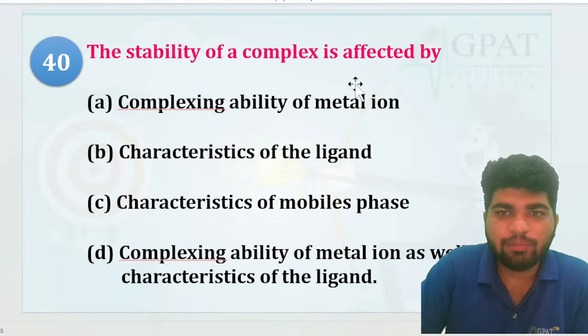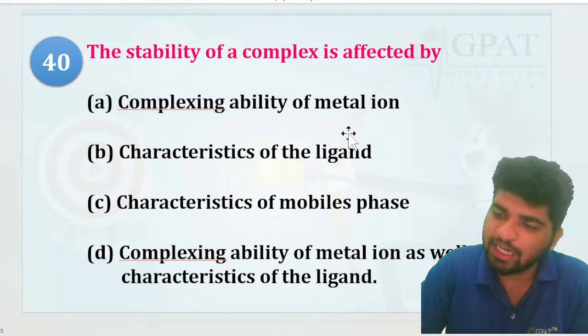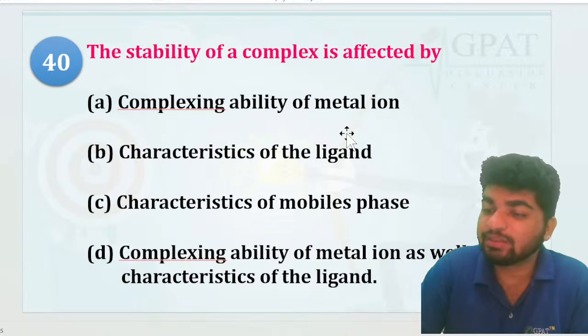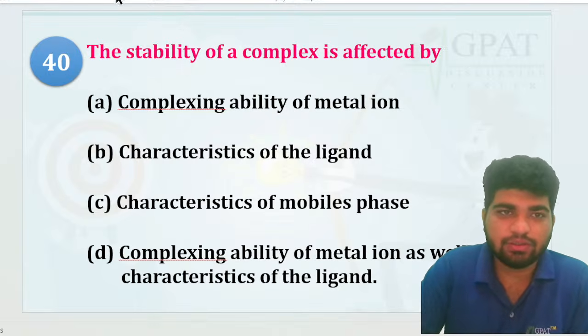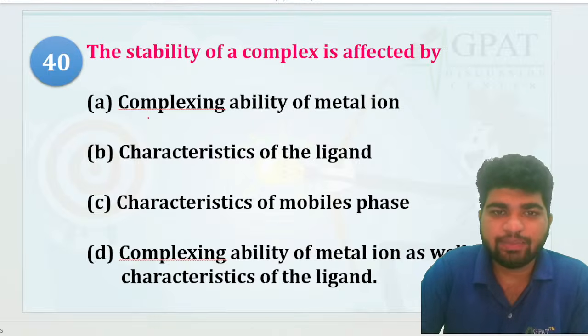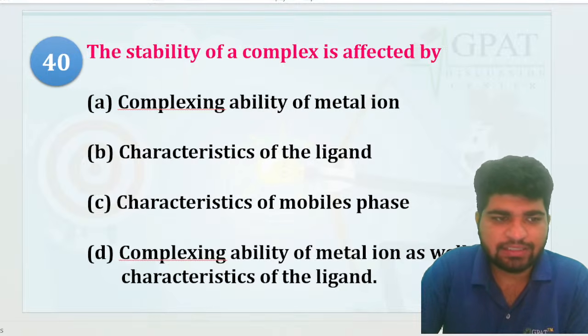The stability of a complex is affected by the complexing ability of metal ions. This came in GPAT also; in GPAT they asked reversible creaming. Yesterday in RRB 2026 they asked the irreversible one, that's your cracking. The stability of a complex is affected by the complexing ability of the metal ion, the characteristics of the ligand, the characteristics of the mobile phase. The complexing ability of the ion as well as the characteristic of the ligand. Simple. That is your D, right?